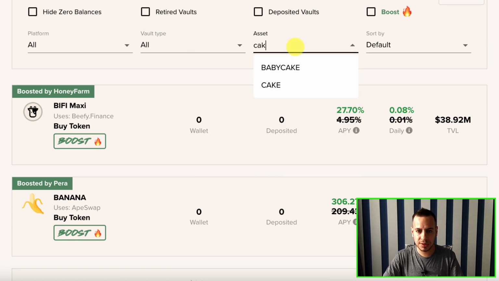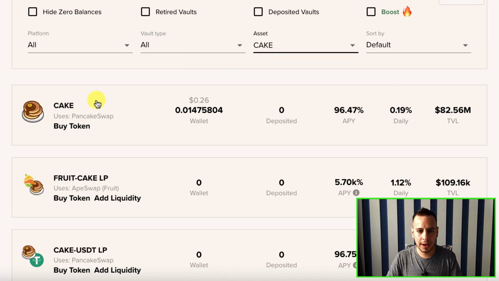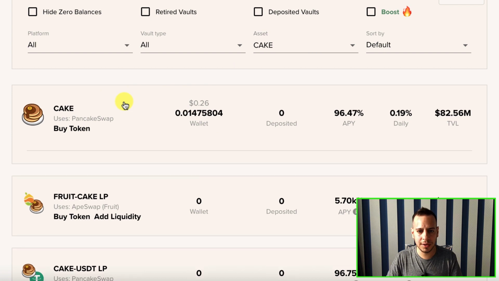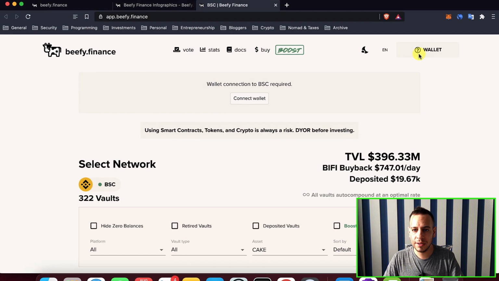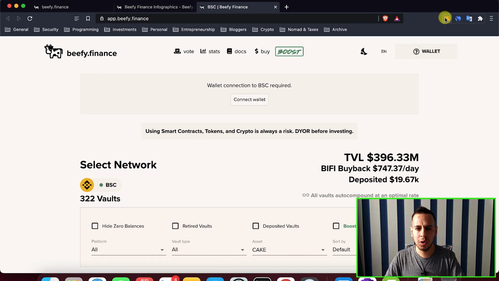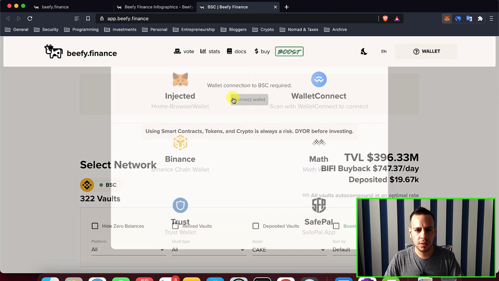So let's say I want to stake my cake tokens, and this is the same as the cake farm, but this is the auto cake farm. This is the exact same thing because it does auto compound. So right here you can see the APY. This should be very similar to the auto farm in PancakeSwap because it has kinda the same functionality, and you can stake your token here inside. So let's try to connect our wallet to see how it works. Connect our wallet.